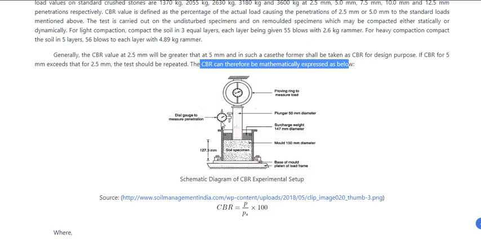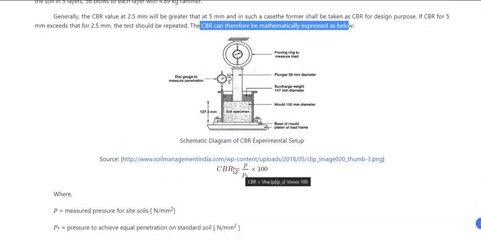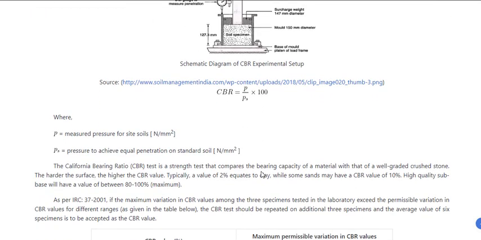This dial gauge is to measure the penetration. So when you start applying the load, this plunger will go down, and you will record the penetrations here, how much it is going down, and from here you will note down the load. So load and penetration, these are the readings you need. So finally the CBR value is calculated as the measured load over the standard load, multiplied by 100.